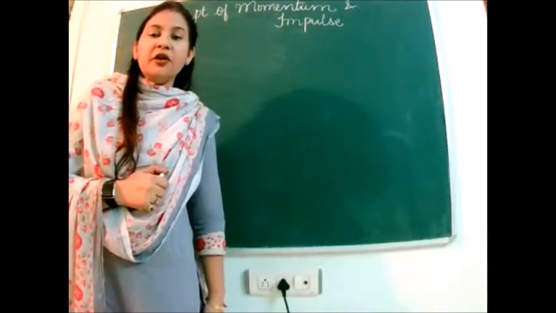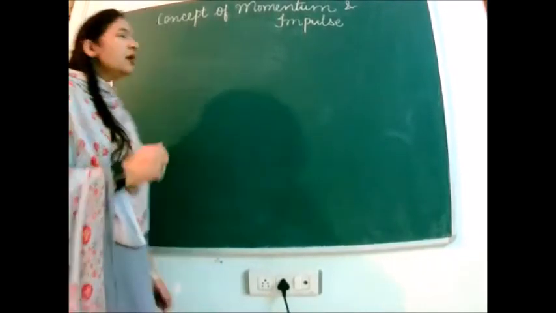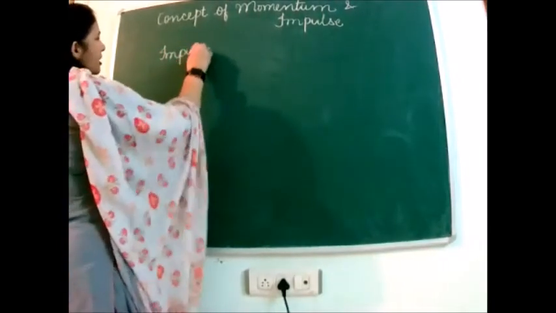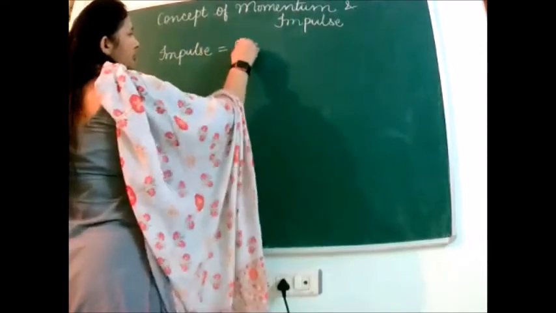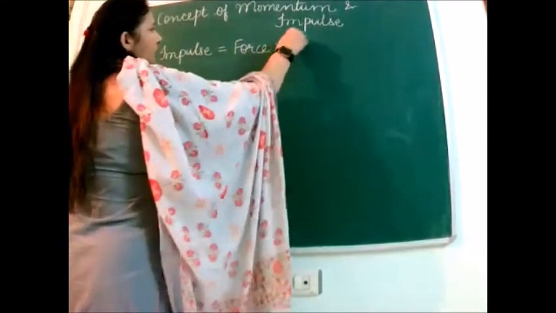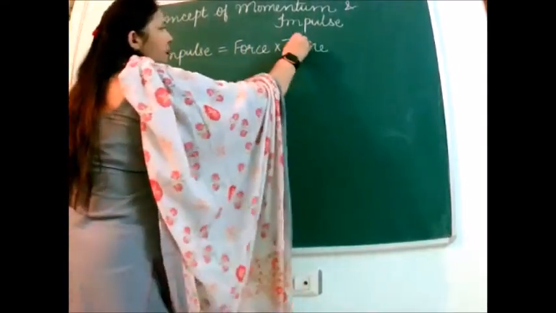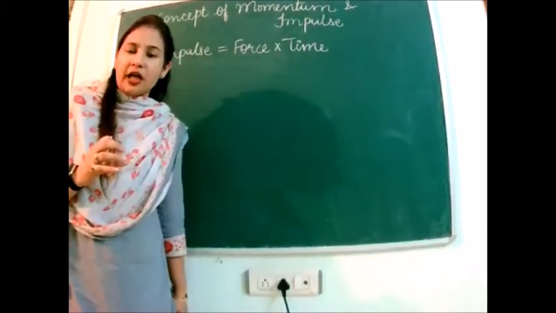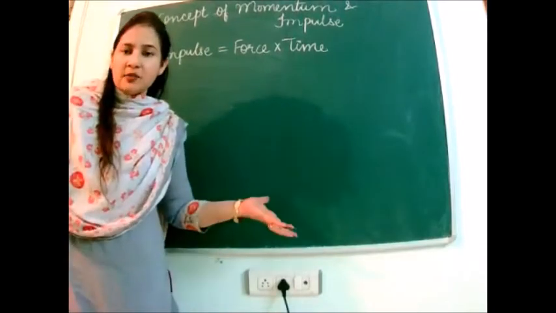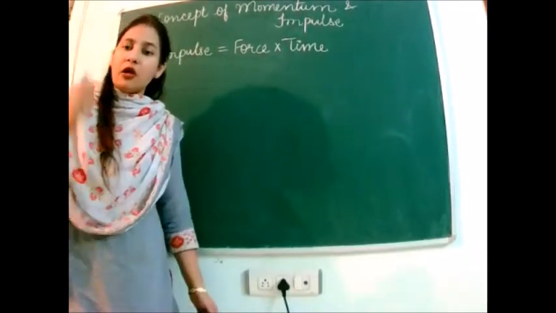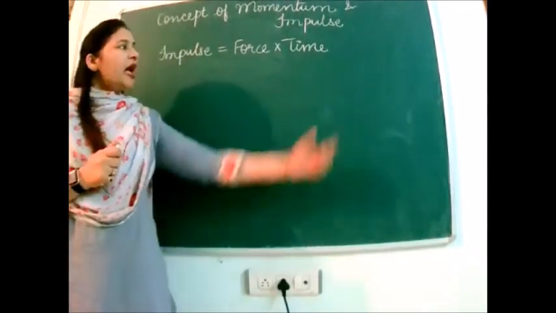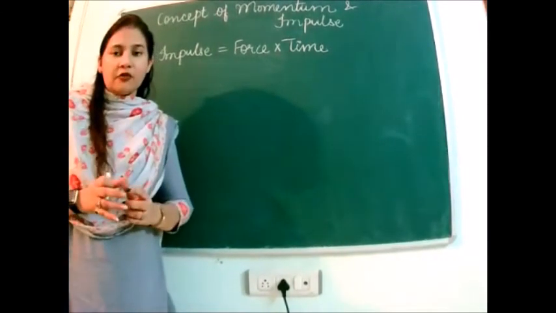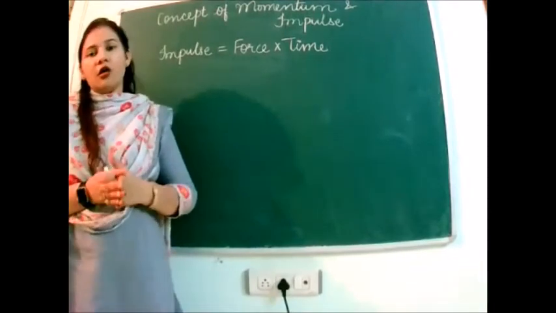Discuss the relation between impulse and momentum. Impulse, you know, that is given by product of force and time. Which force? That is the impulsive force that acts for a short moment of time, but its impact is very large. For example, kicking a football, hammering a nail into the wall. And what is time here? Time of impact. This is the time for which the impulsive force is acting on the object.